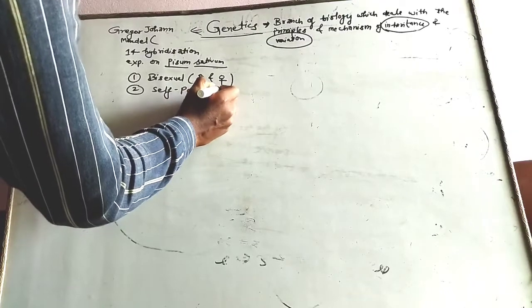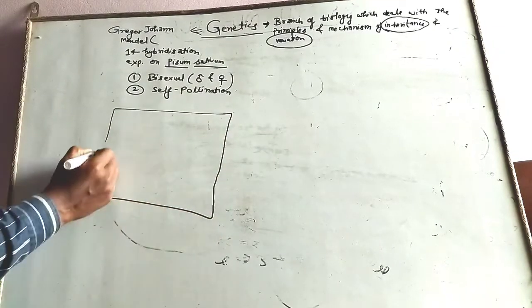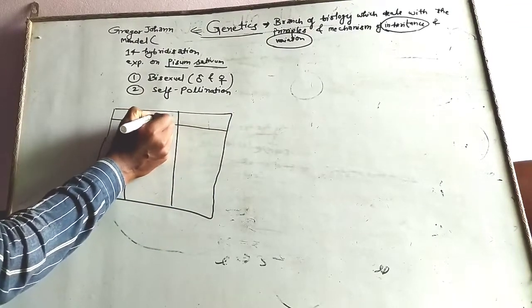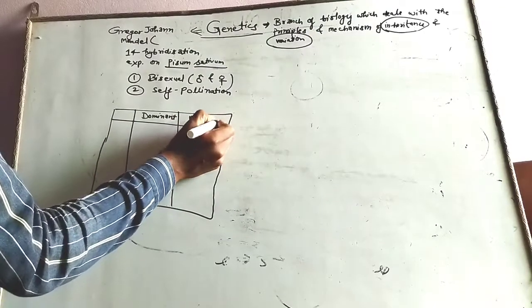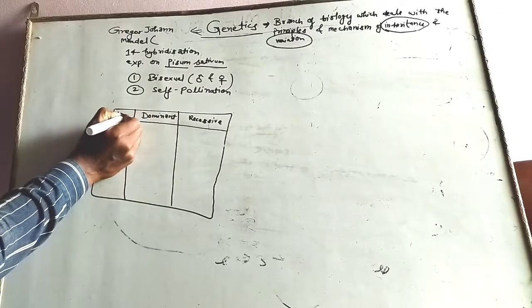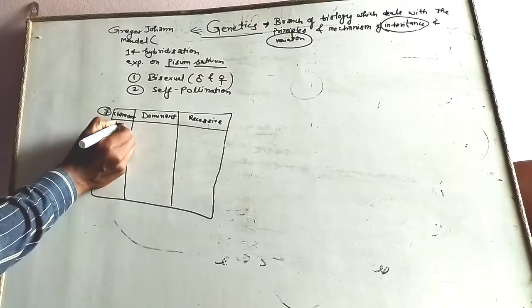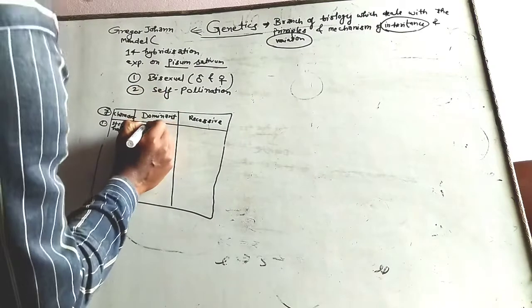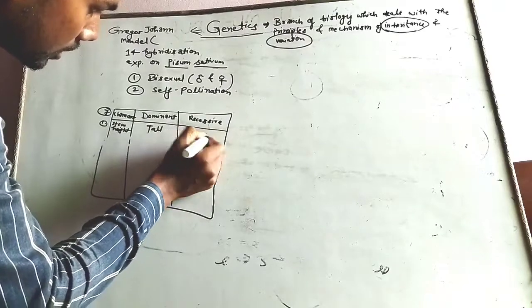Okay? And the different contrasting characters which have been taken in Pisum sativum are dominant character and recessive character. There are 7 characters. The first one is stem height. In stem height, tall plants are dominant, whereas dwarf plants are recessive.